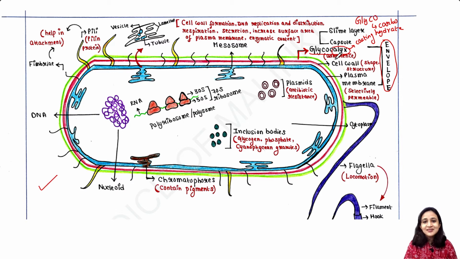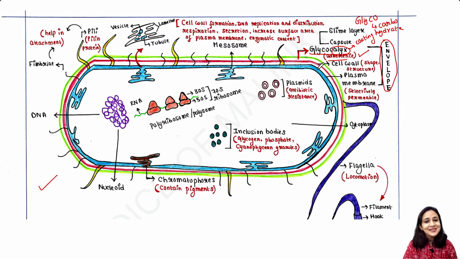So it is the carbohydrate coating that is present outside the cell. This is the outermost membrane, and this is important because it helps the bacteria to adhere to the surface. So this is the first thing.